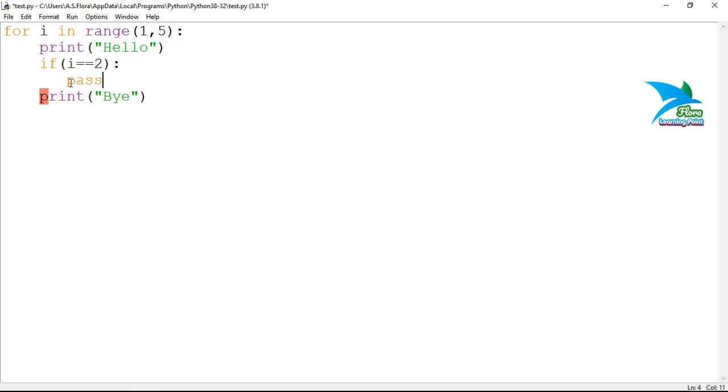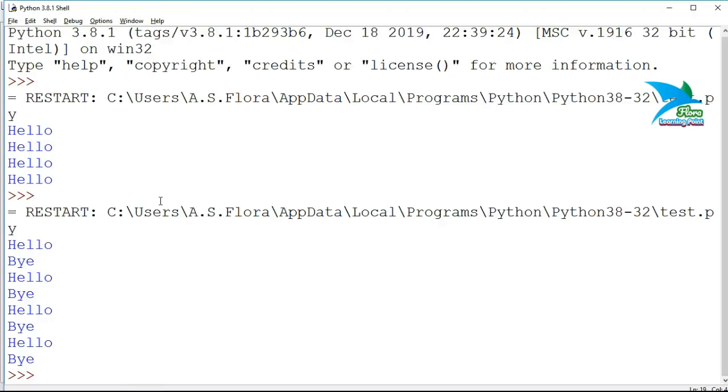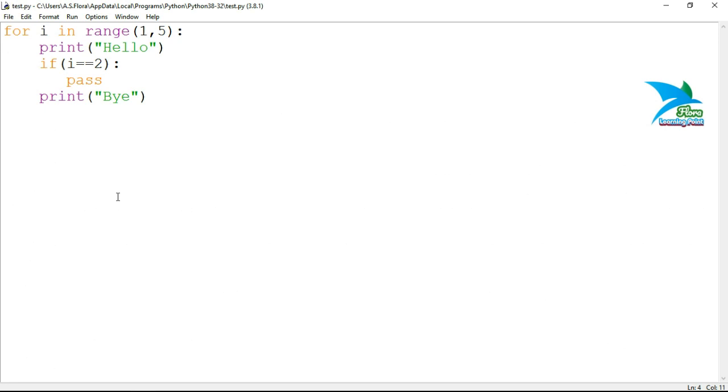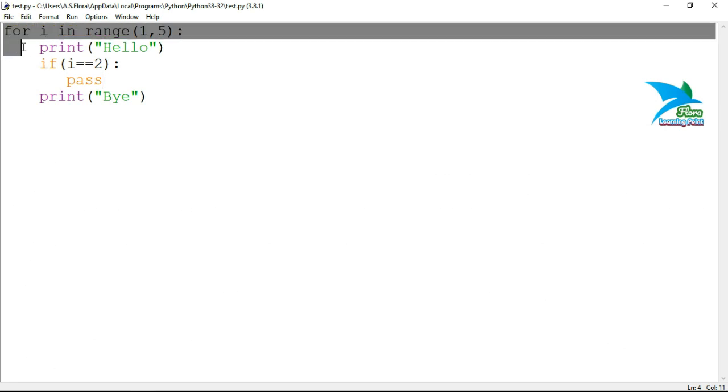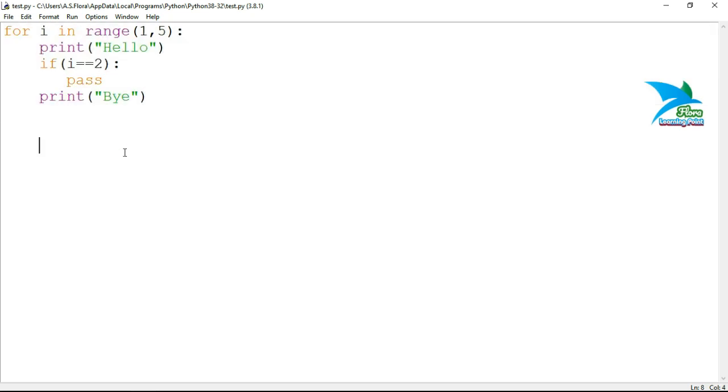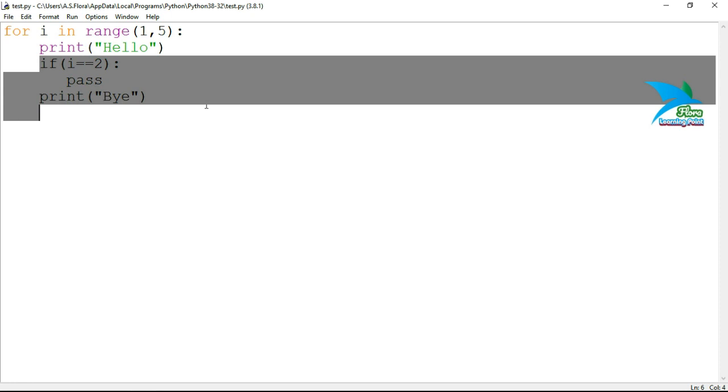So you write the pass statement here, pass. So pass is working as a dummy statement only. When you save the code and run it, the loop is working. So the pass statement is doing nothing here, right? It's a rule in Python that whenever you define a block, you must write code inside that block. If you leave that block empty, then you have to write a pass statement.